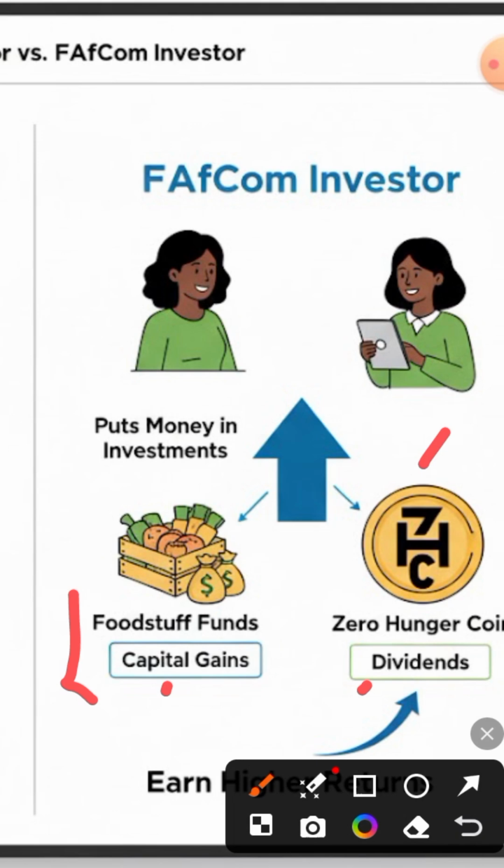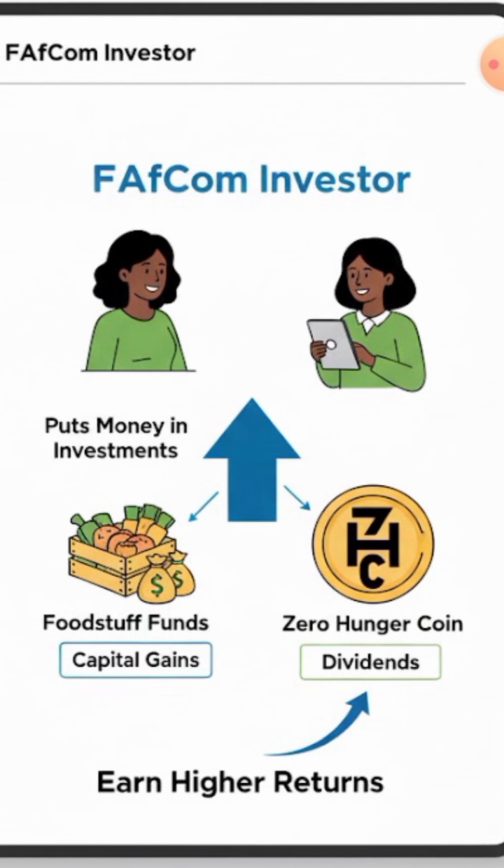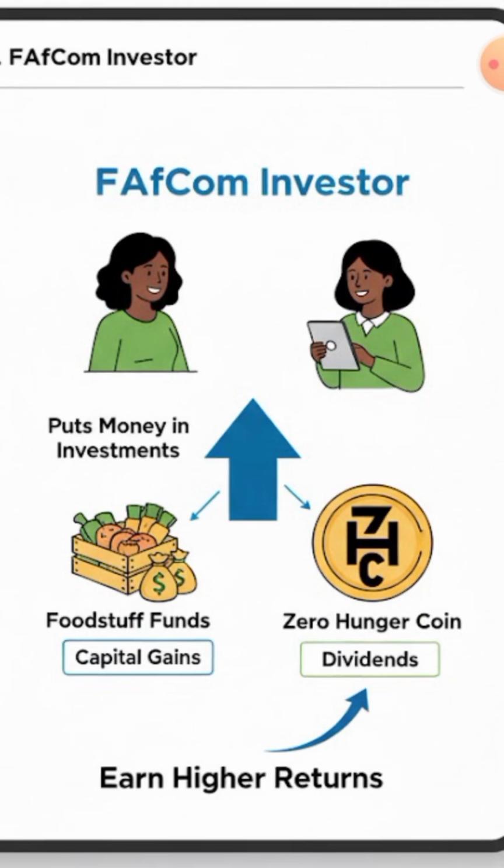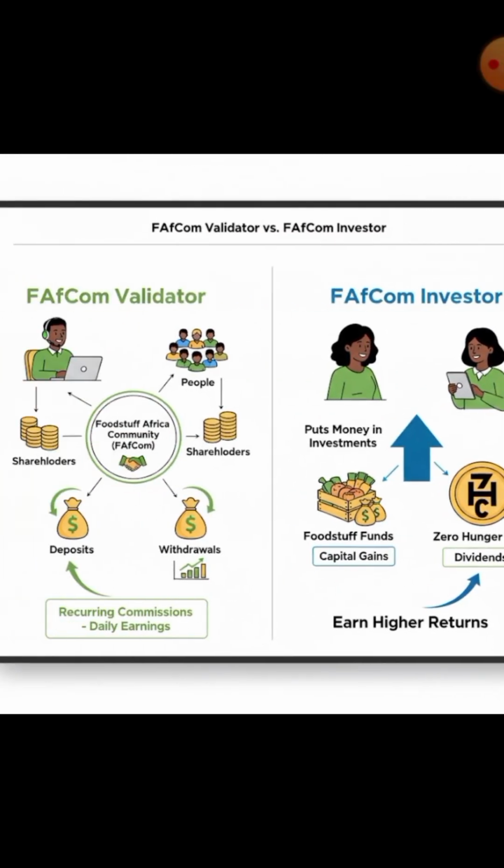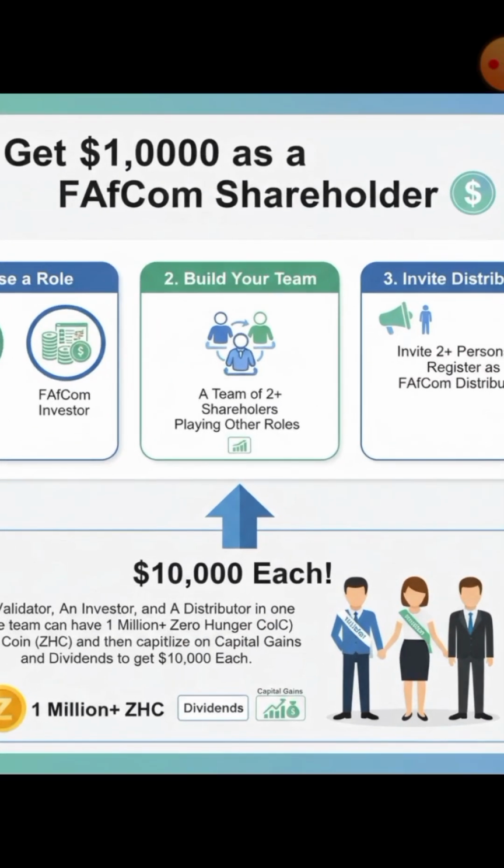You understand? So those people you are bringing in, this is what they are going to be doing, participating in the active investment going on in the Food Africa community platform, and their major aim is to earn higher returns. That's what they do. Now, if you become a validator, this is the process you are going to follow, so that you make the most of what you are doing and qualify to get your first $10,000 as a FAfCom validator.